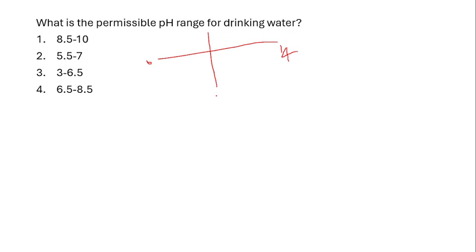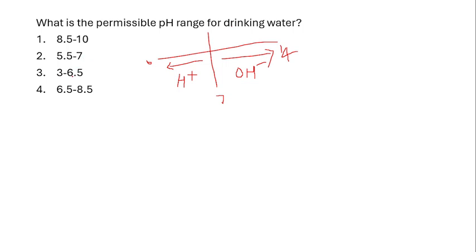The middle one is 7. Whatever is above 7 is basic in nature. Whatever is below 7 is acidic in nature. Right. So 8.5 to 10 is alkaline in nature. 5.5 to 7 is slightly acidic.